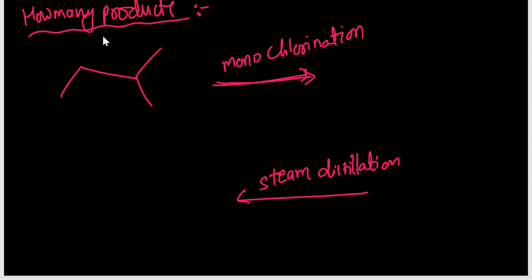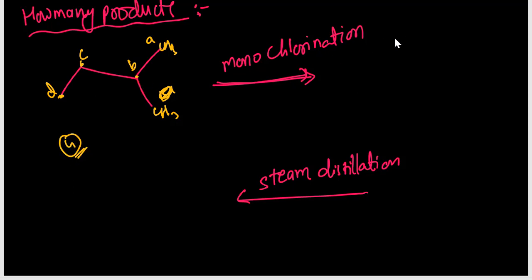How many products by monochlorination? See here how many types of hydrogens: A type, these both are A type hydrogens, then this is the B type, this is the C type, this is the D type. How will you know? Substitute chlorine here, then the IUPAC name you get is the same here and here. If you put the chlorine at the B position, you will get another nomenclature. If you put chlorine at the C position, you will get another product. If at the D position, another product. Total A, B, C, D, so total 4 products we are getting.